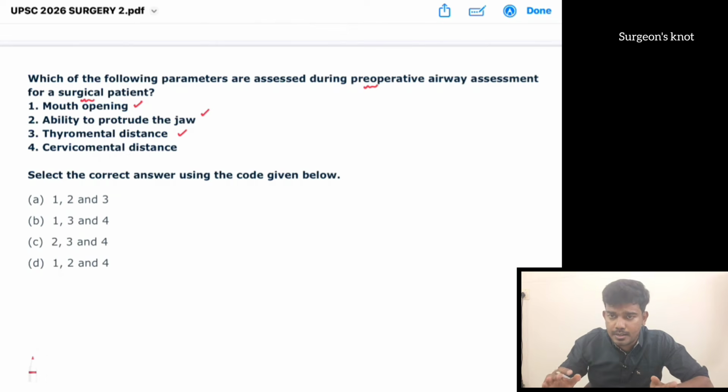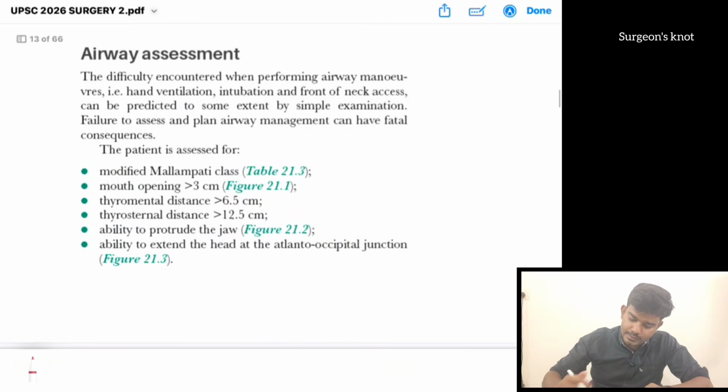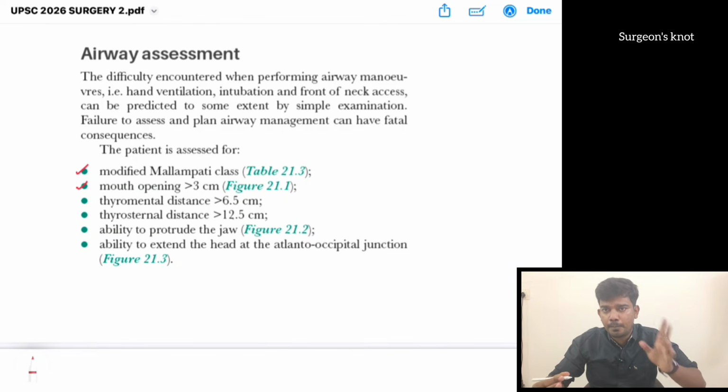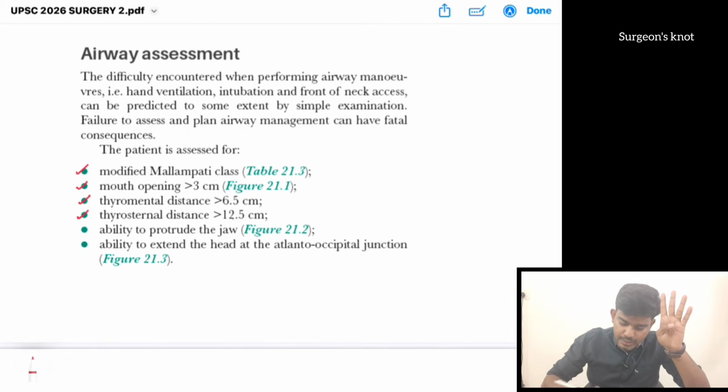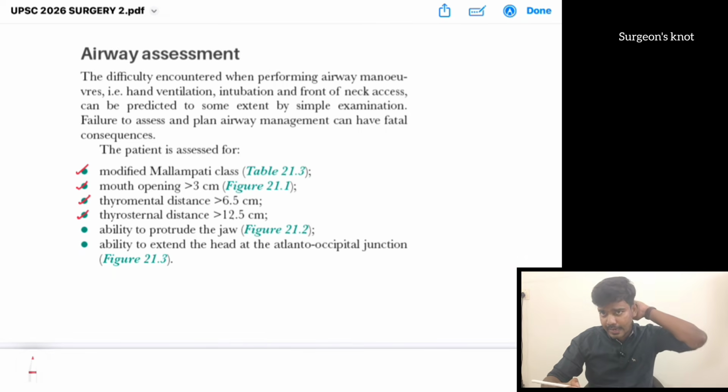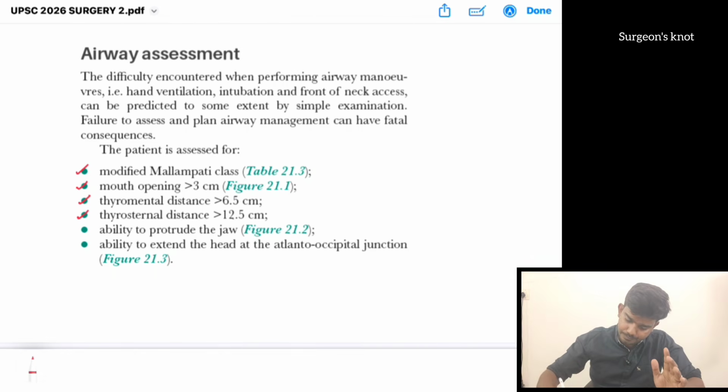Cervicomental distance is not checked. So the answer is 1, 2 and 3. So what are the things that are checked? Mouth opening is checked, then Mallampati classification is checked. Then thyromental distance, thyrosternal distance, also the ability to protrude the jaw, and also how much they can extend the neck. Everything is checked in the preoperative assessment of a surgical patient.